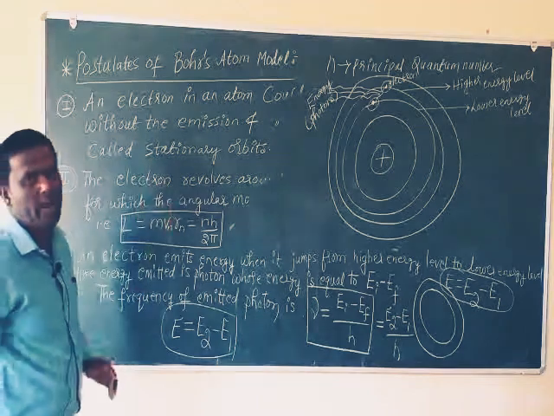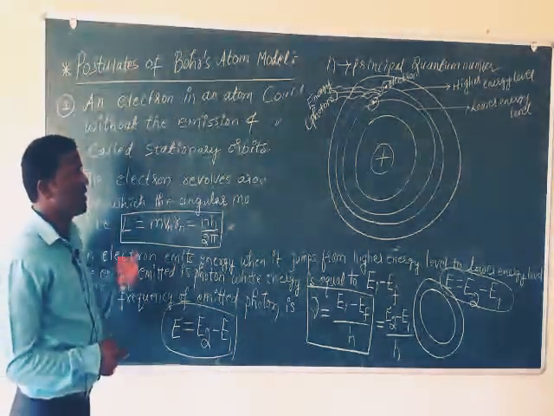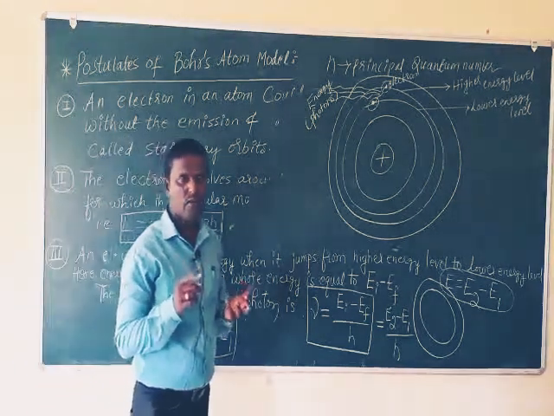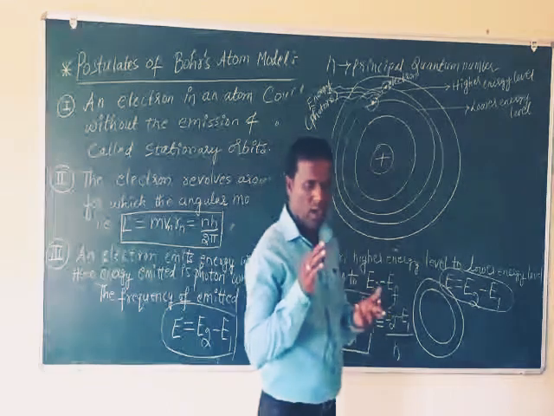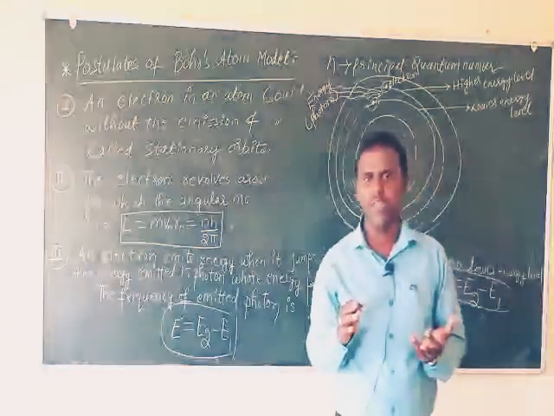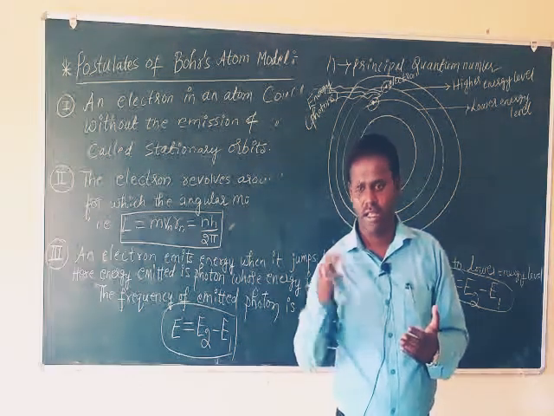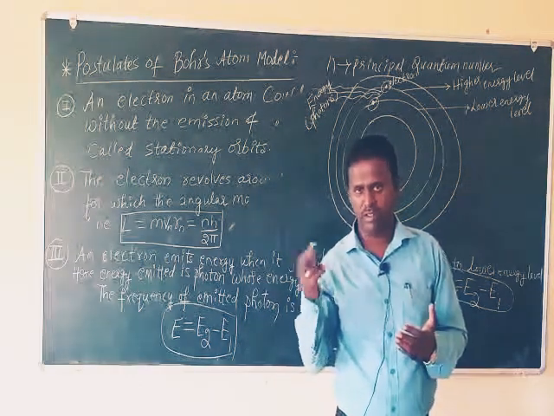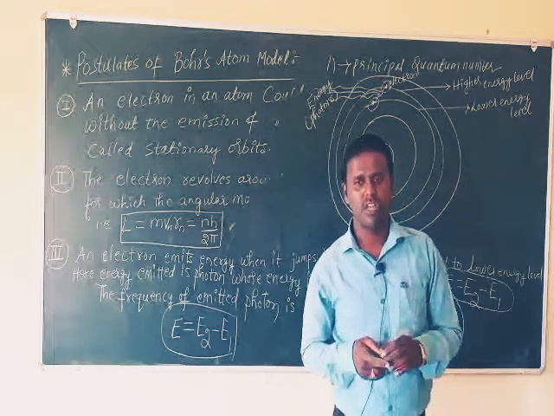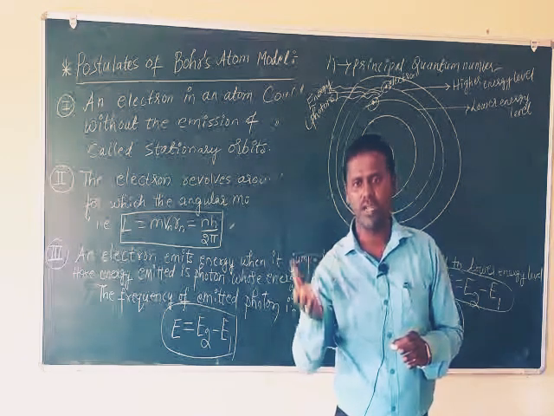So this Bohr atom model is the modification of Rutherford's atom model. Here three postulates are given. The first postulate tells you that an electron, while revolving around the nucleus in the stable orbits, is not giving any energy. Therefore those stable orbits are called stationary orbits. Stationary means they are not able to give the energy.